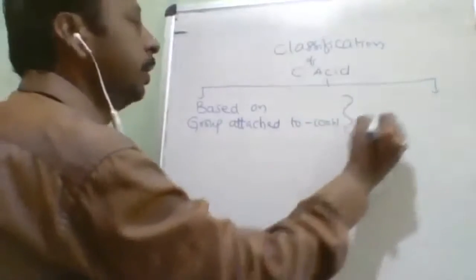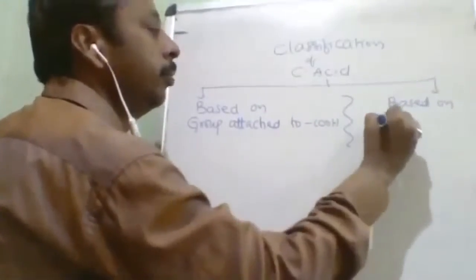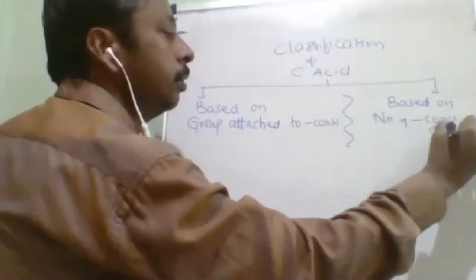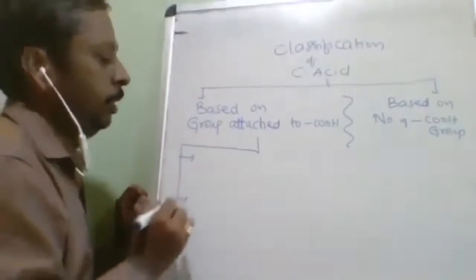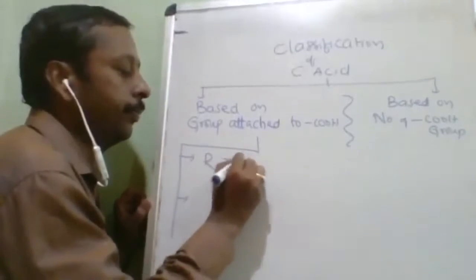Okay. Second thing is based on the number of COOH groups. Okay. So there are again how many types? Two types. If R, that is hydrocarbon,